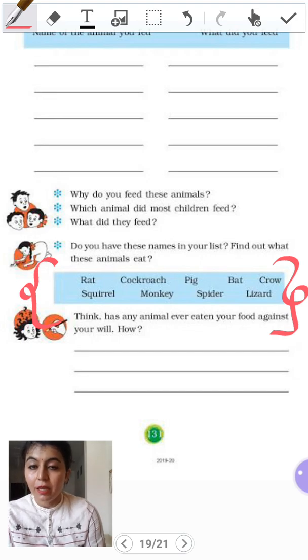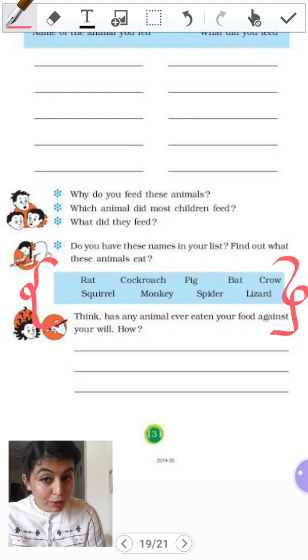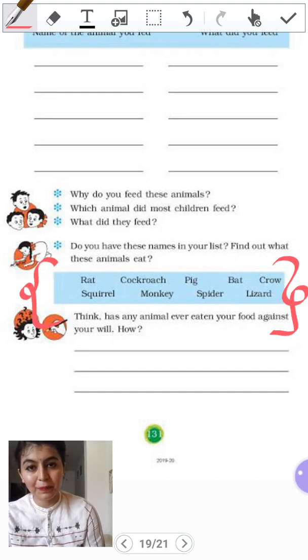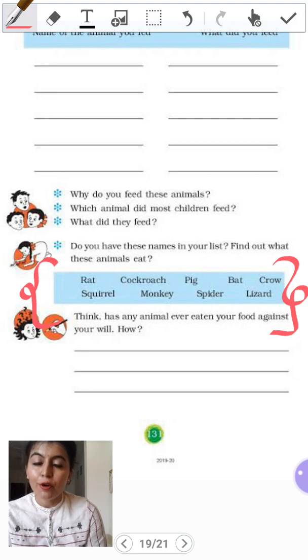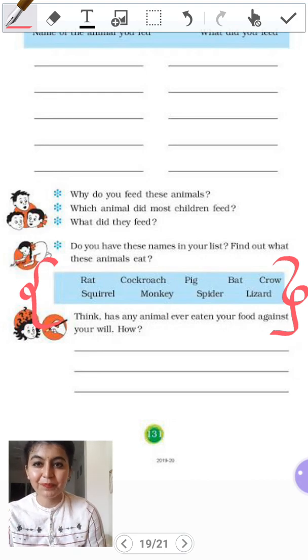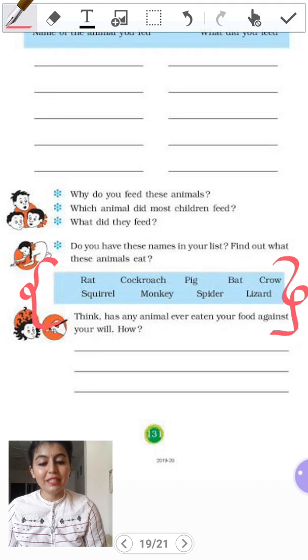Then we have bat. Bat eats insects, seeds, plants, fruits, and also, I told you the special feature, they suck blood of other animals like cows, buffaloes, sheep, etc. Then we have crow. Crow is also an omnivore. So a crow eats grains, seeds, fruits, and also small insects, earthworms, etc. Then we have squirrel.